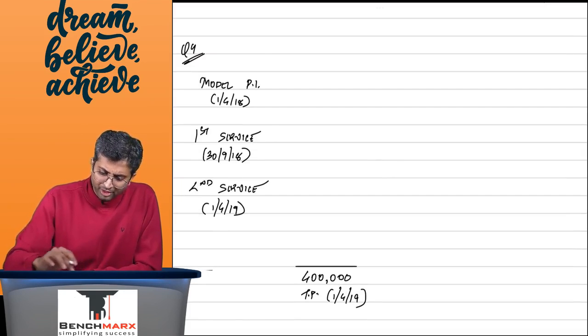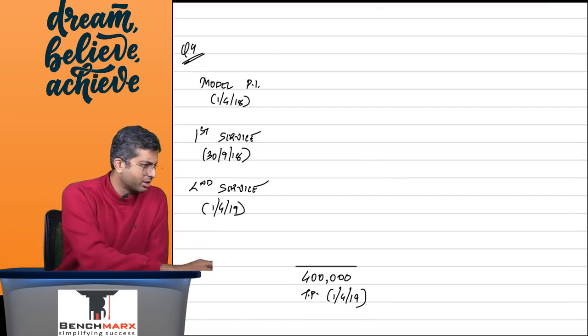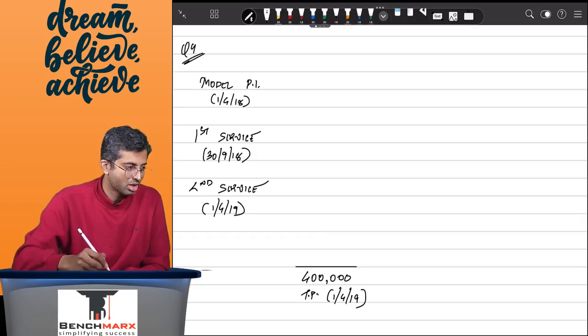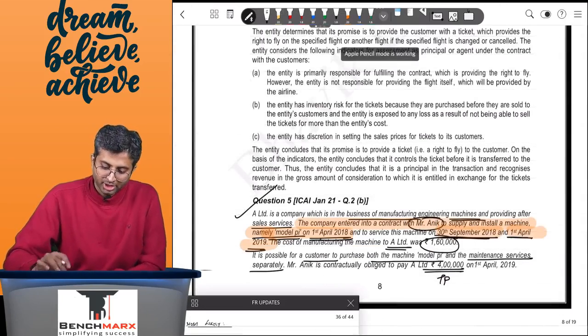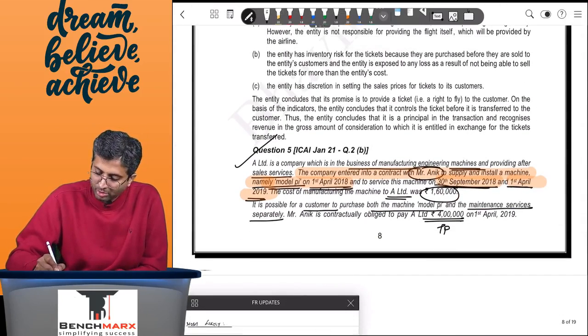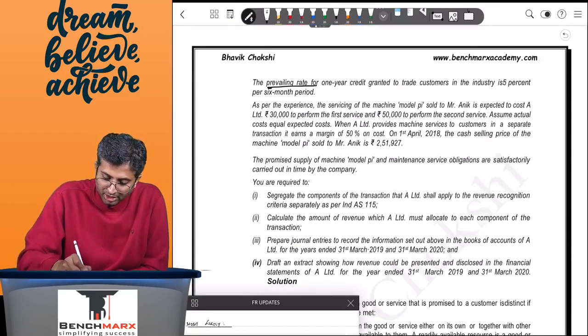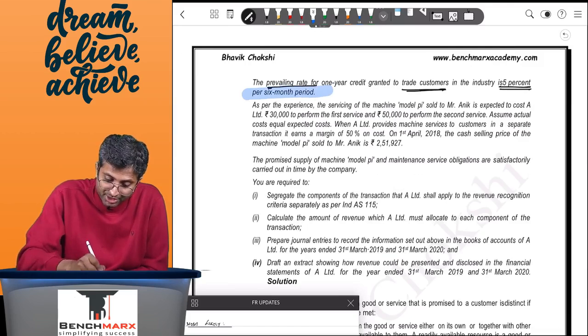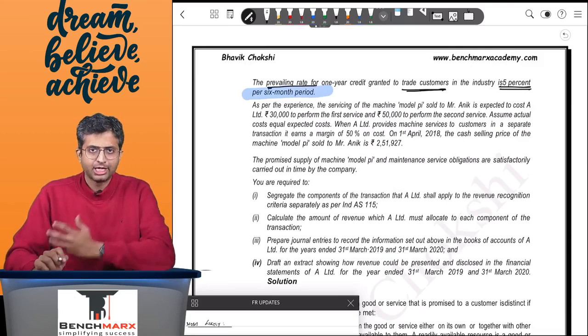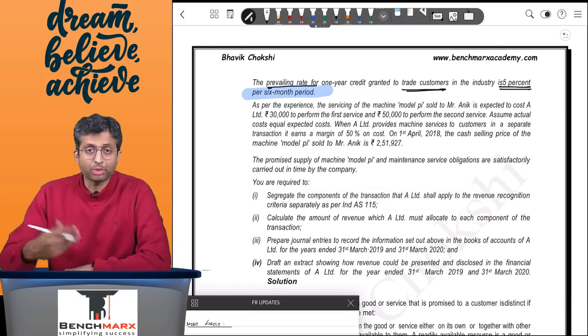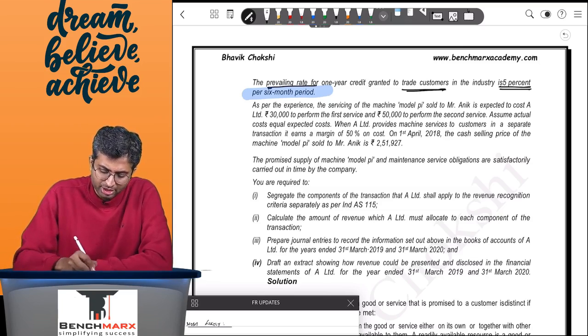Now, going further, what does the question tell further? So over here, Mr. Anik is contractually obliged to pay 4 lakhs on 1st April 19. Fair enough. The prevailing rate for 1 year credit granted to the trade customer in the industry is 5% per 6-month period. So this is not 5% per annum. For every 6 months, in the normal credit practice, a 5% rate is charged.